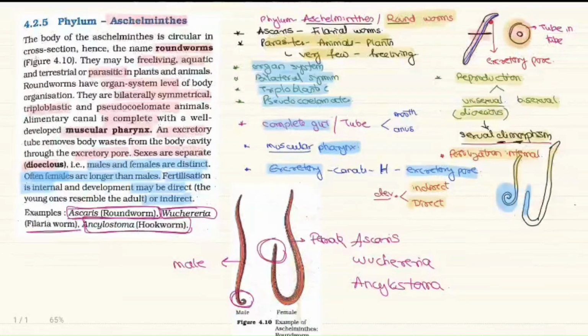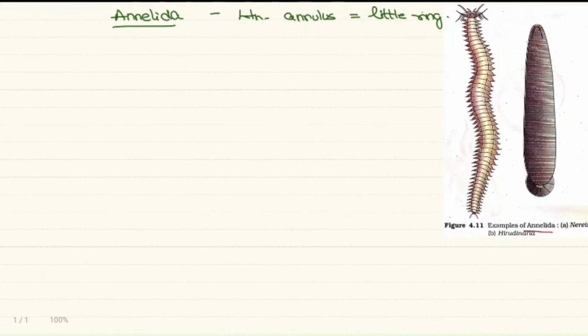The next phylum is phylum Annelida. The word Annelida comes from the Latin term annulus, and annulus means little ring. So what is this little ring?